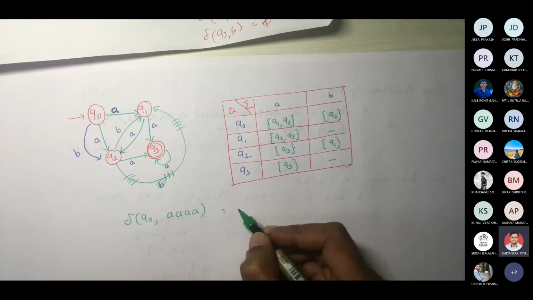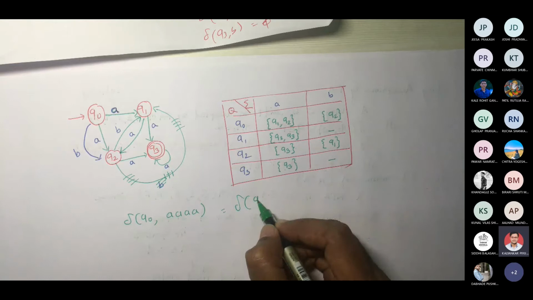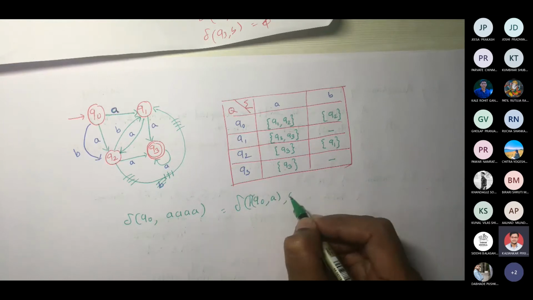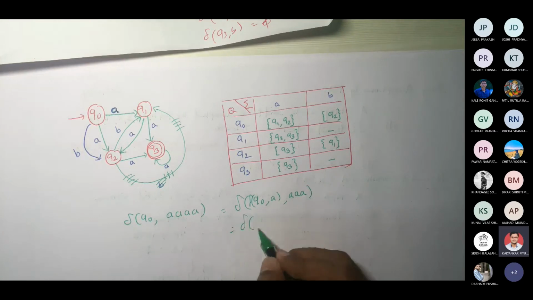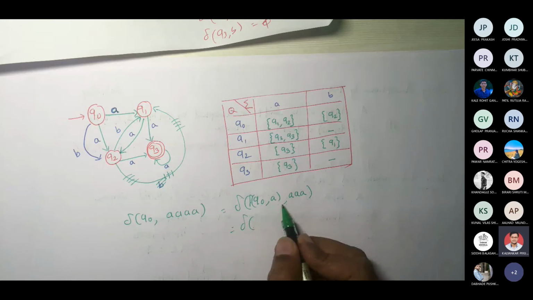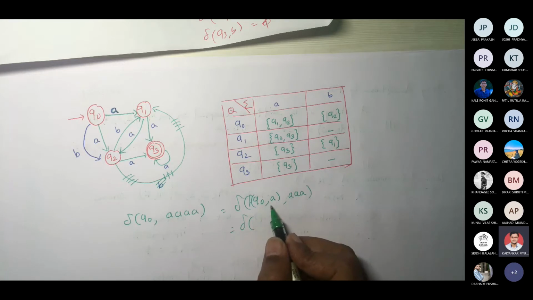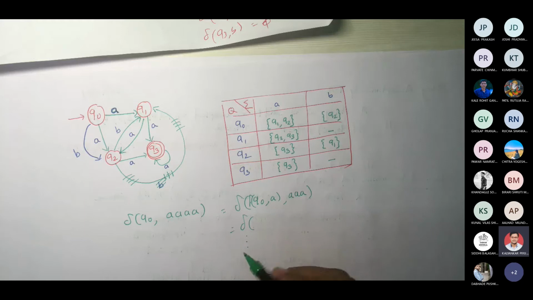So you can write delta of Q0 comma A comma A. You take only one element at a time, because one of them may fail while the other is true. In this case both are working. So if I go along with this, I reach state Q3, which belongs to capital F.